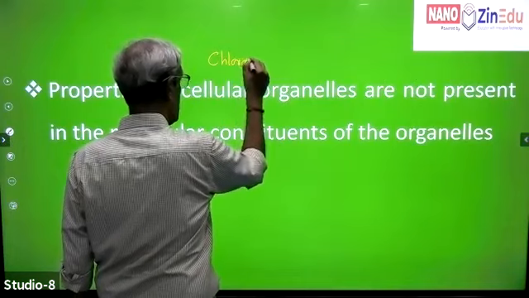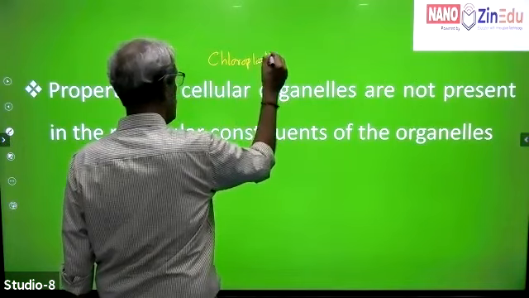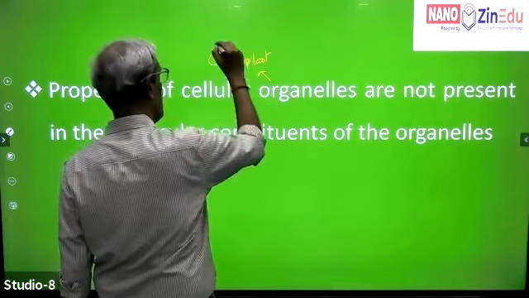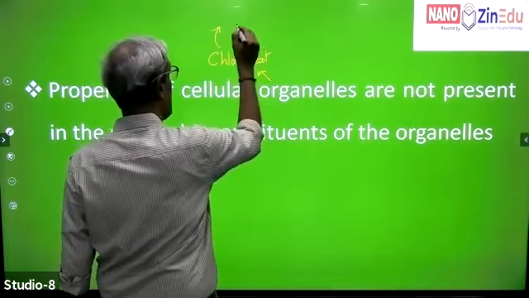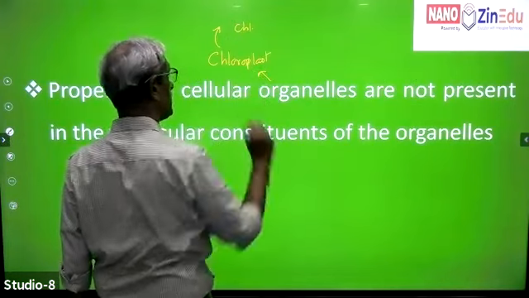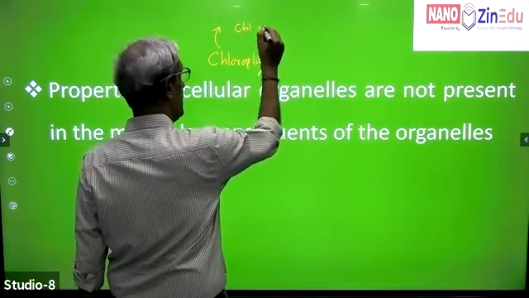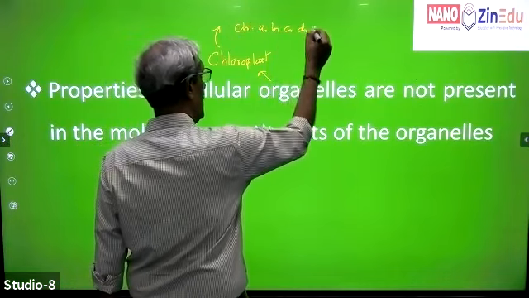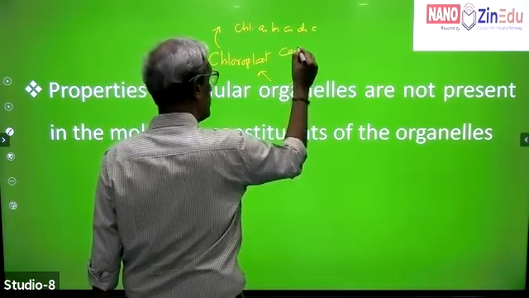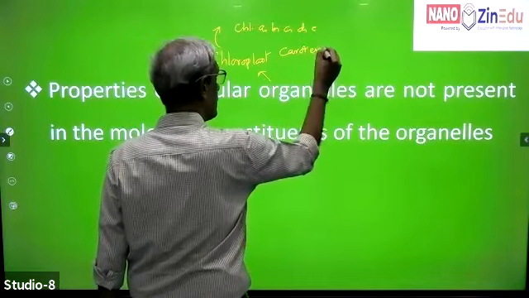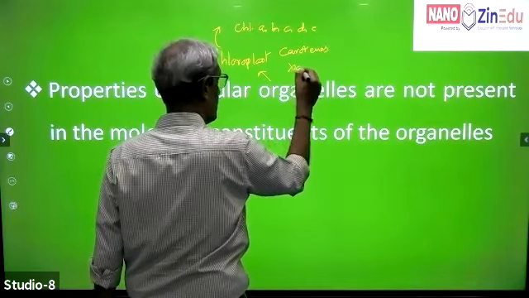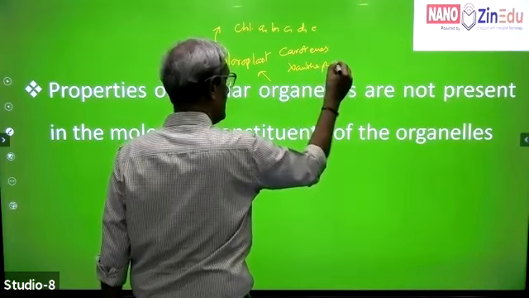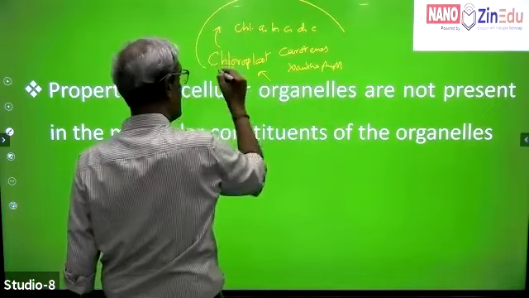Remember, it's very easy. The chloroplast is an organelle. What does the chloroplast have? It has chlorophyll pigments: chlorophyll a, chlorophyll b, chlorophyll c, d and e. And later on, it also has carotenes and xanthophylls. So these are basically the pigments primarily present in the chloroplast.